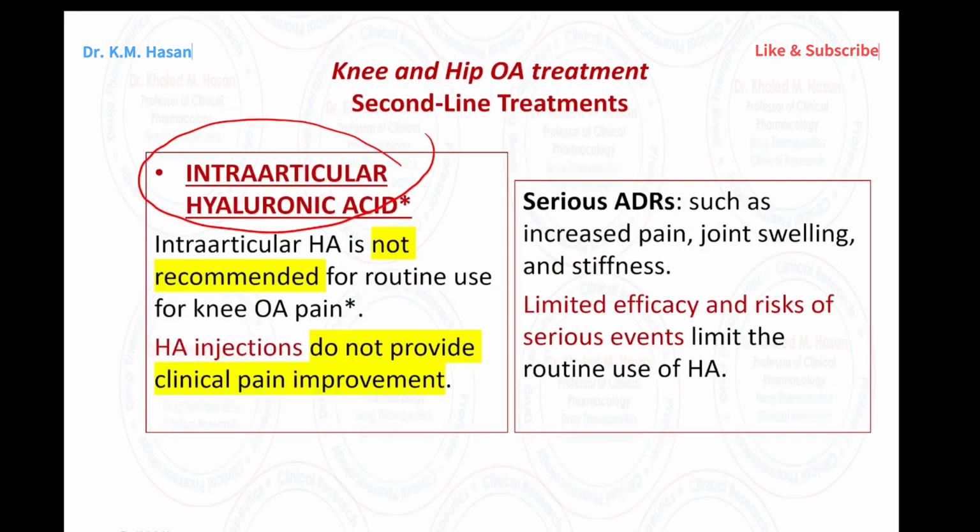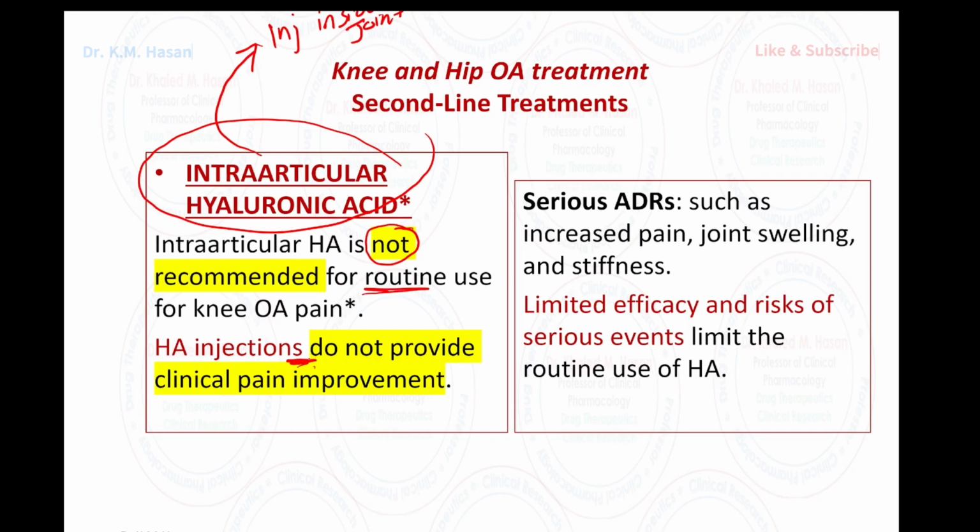Now, intra-articular hyaluronic acid. What we mean by intra-articular is that we inject the medication inside the joint. Please remember that. You need to look at the highlight: injection is not recommended for routine use.